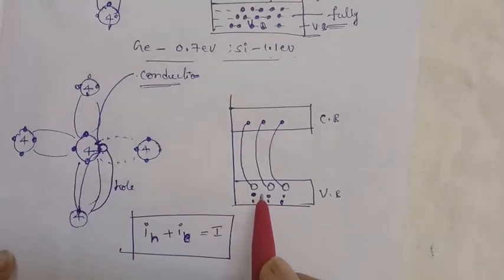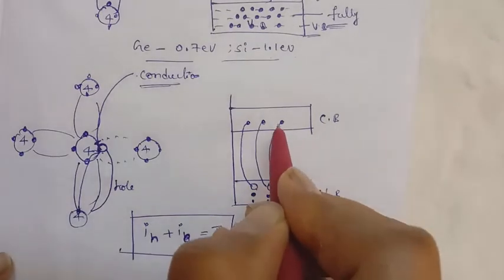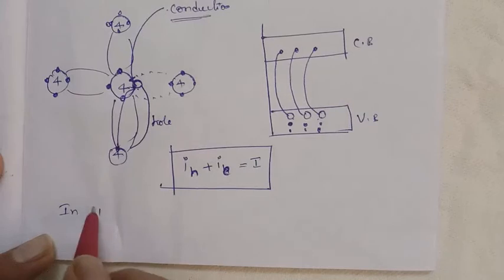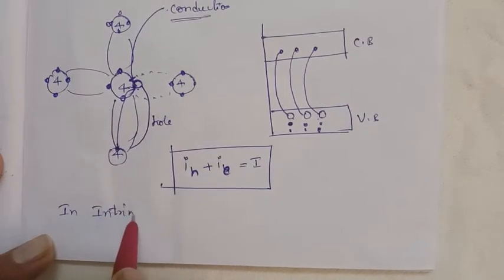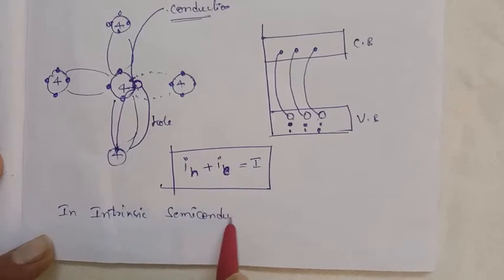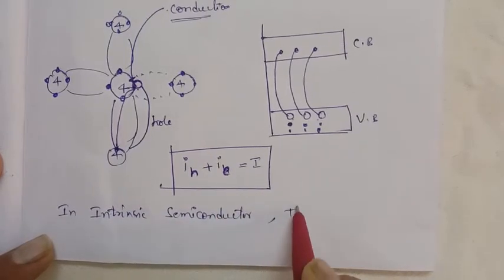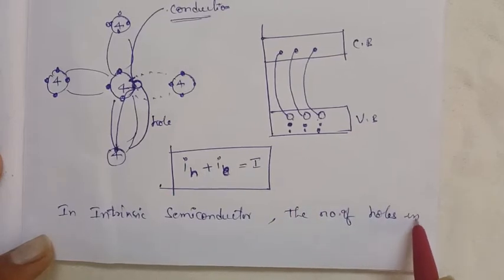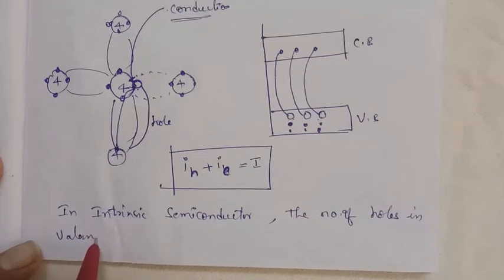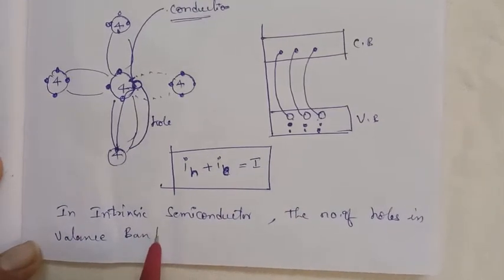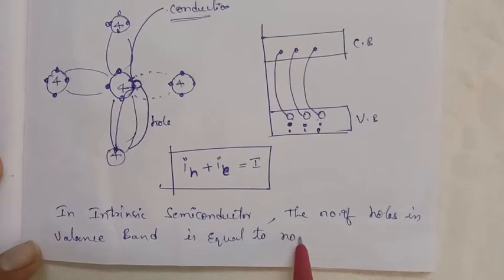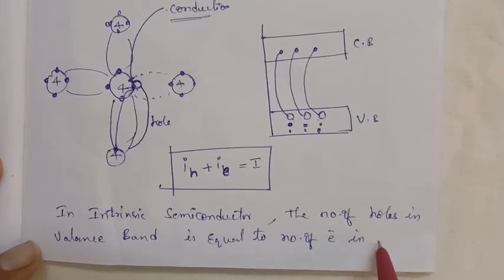That means in an intrinsic semiconductor, the number of holes in the valency band is equal to the number of electrons in the conduction band.